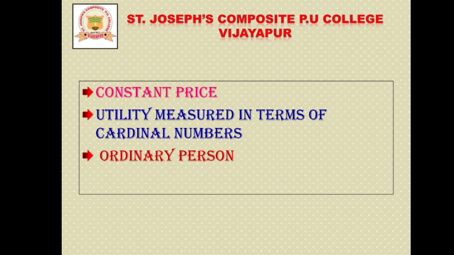The consumption must be identical in fragrance, taste and color, and also continuous in nature. Continuous means without a time gap. Consumers must be rational and ordinary, the prices fixed, and the utility measurable in terms of cardinal numbers. So these assumptions are a must for applying the law of diminishing marginal utility.